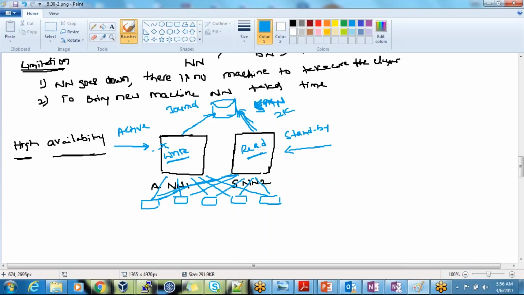If my active name node goes down, then the other will be active for both works, write as well as read operations. Correct. But now, when both are active, they will share their work: one does the write operation, the other the read operation. Correct. So what software are we using? ZooKeeper as well as a central location. You can use any other machine.